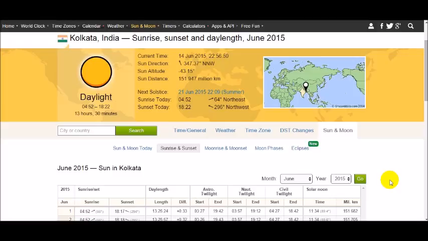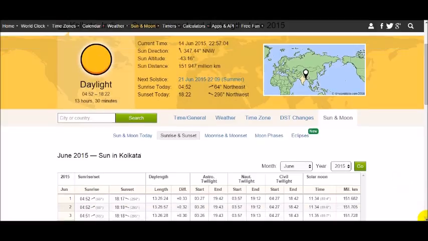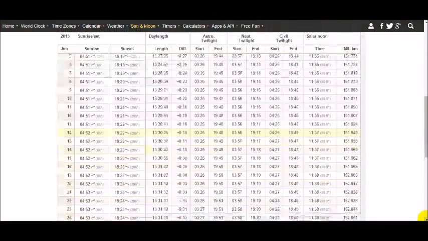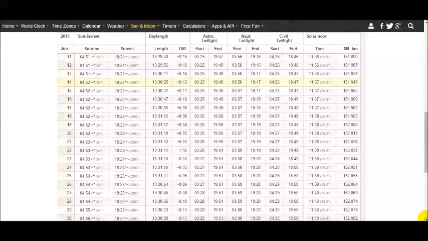So let us jump straight to the data for June 14 onwards. June 14, that's today, onwards, for both the sunrise and sunset as well as the moonrise and moonset. For the sunrise and sunset, this is the data. We need to just take a look at this particular data from June 14 to June 18.